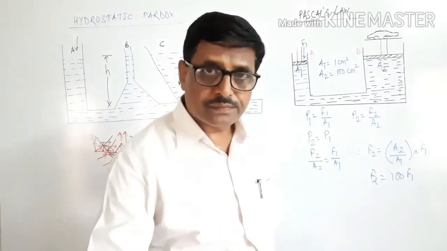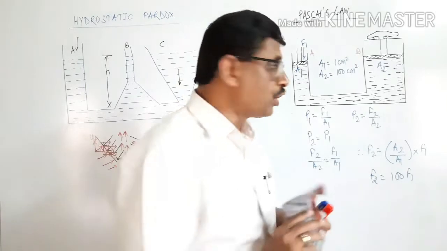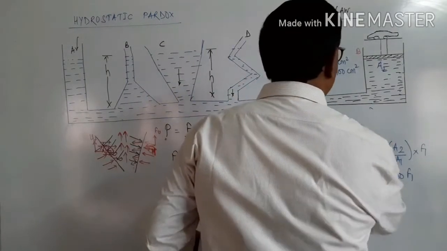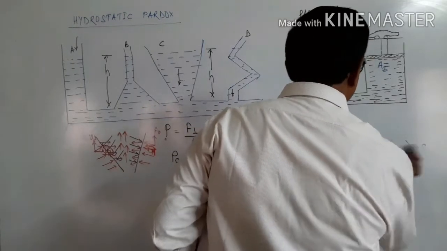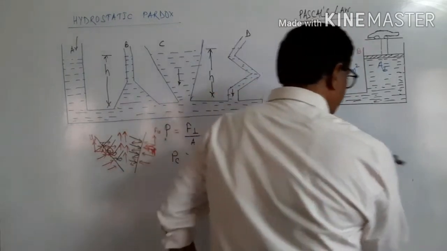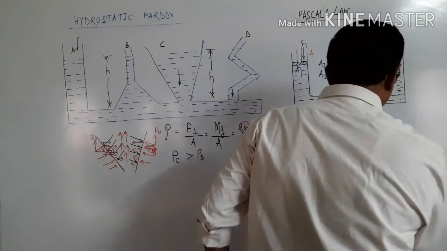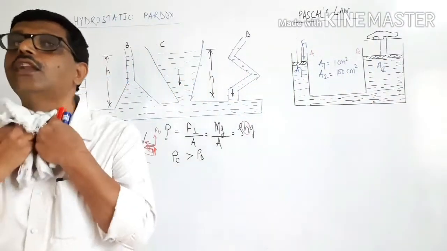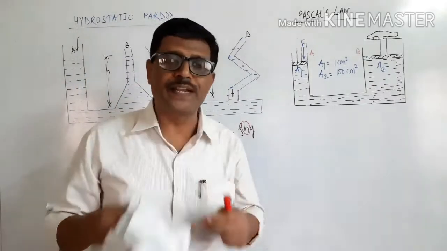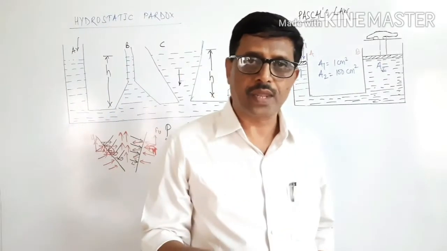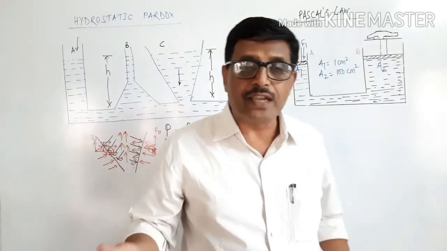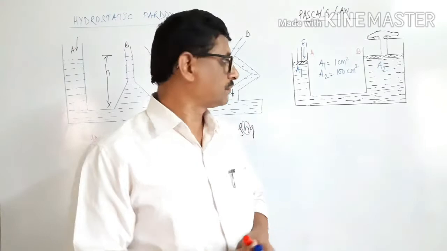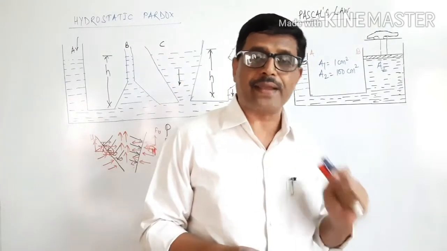Pascal's law is also used in hydraulic brakes. Hydraulic brake system: you know that when a vehicle is moving with high speed, in order to slow down the vehicle or to stop it immediately, the driver applies a brake.